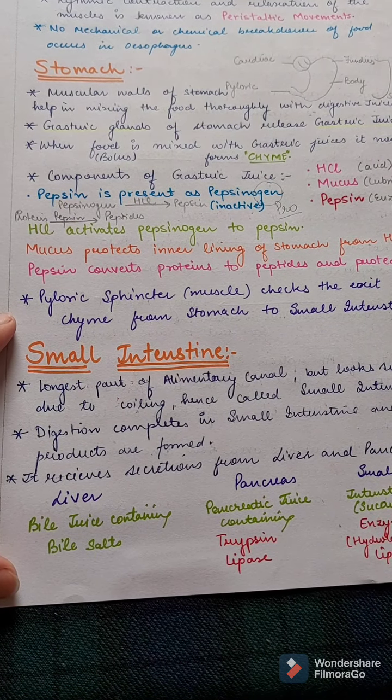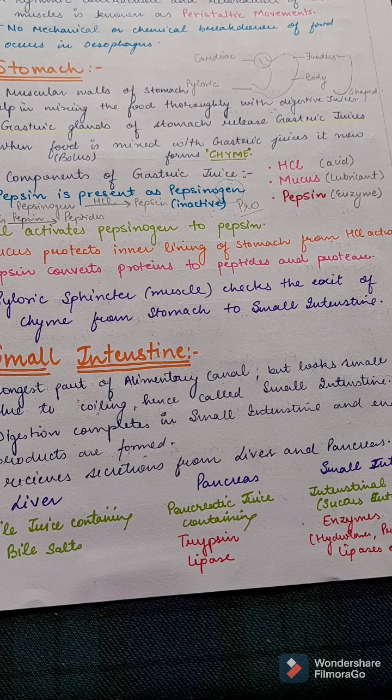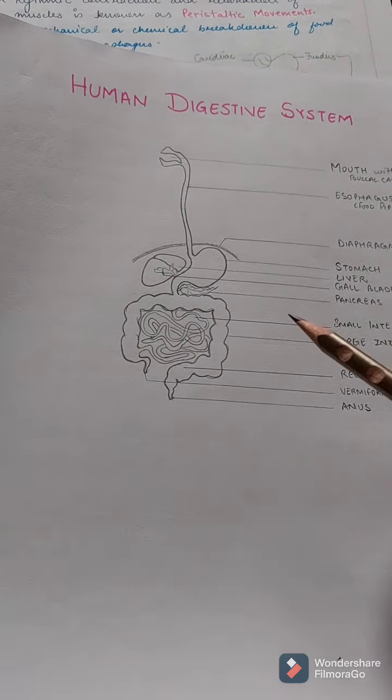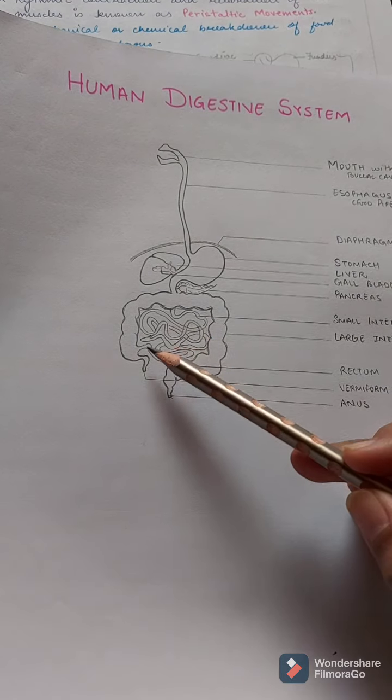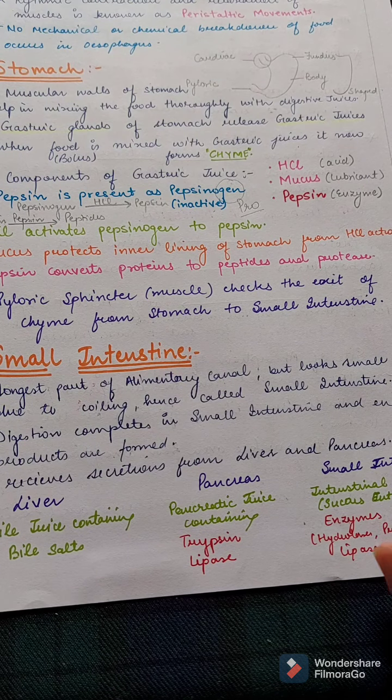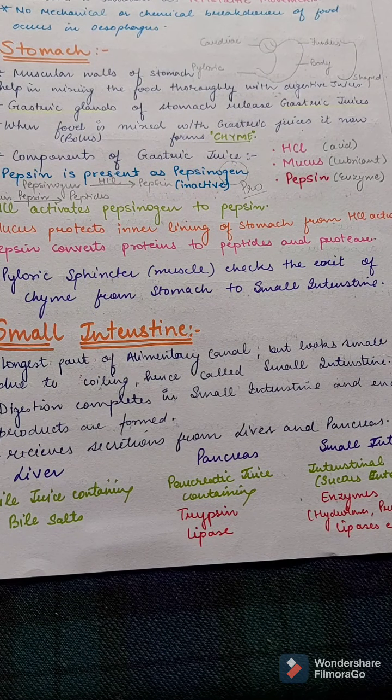Next is the small intestine. It is the longest part of the alimentary canal, but it looks small due to the coiling. It is a highly coiled structure. As I showed earlier, here, this is the small intestine. This is highly coiled. The digestion completes in the small intestine and end products are formed.